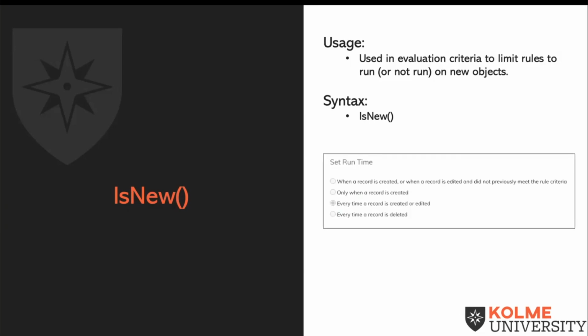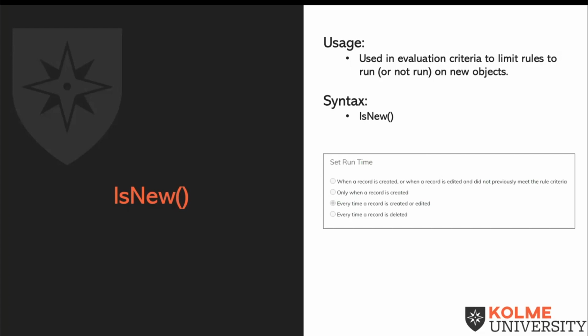On all rules, you're going to see this set runtime criteria. The runtime criteria for workflow rules or validation rules can be run when a record is created or every time a record is created or edited. Now, when writing rules on only new records, we don't need IsNew.